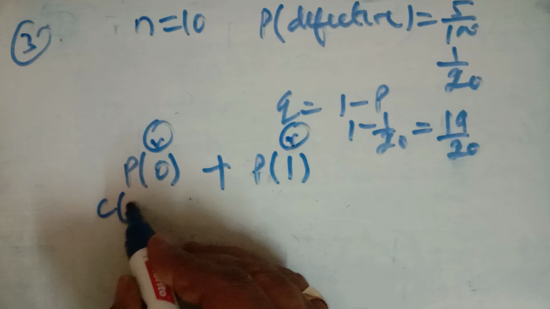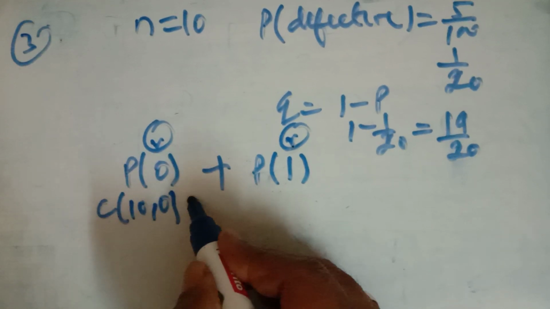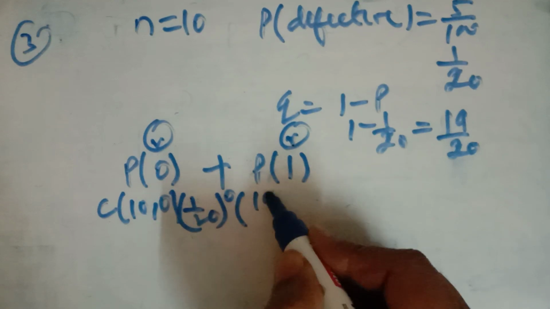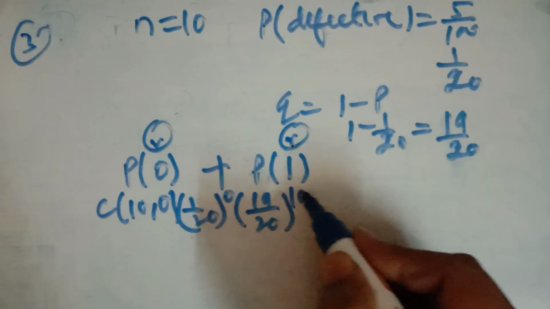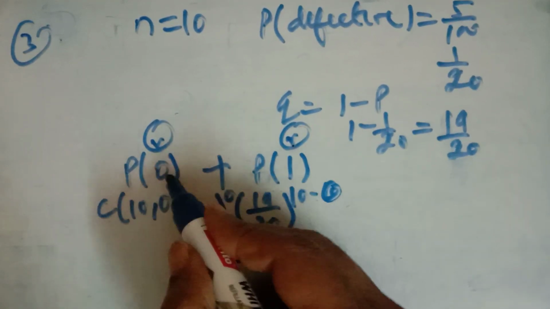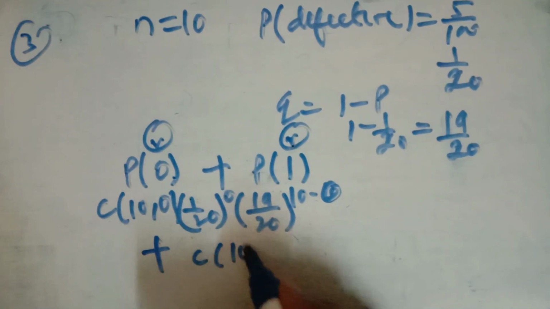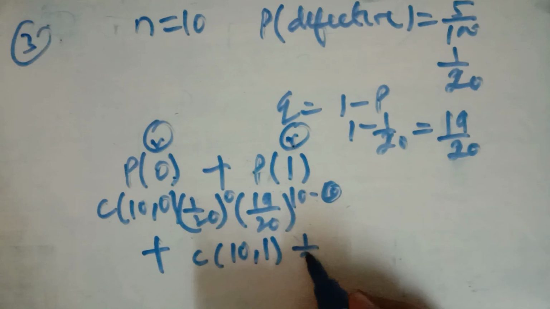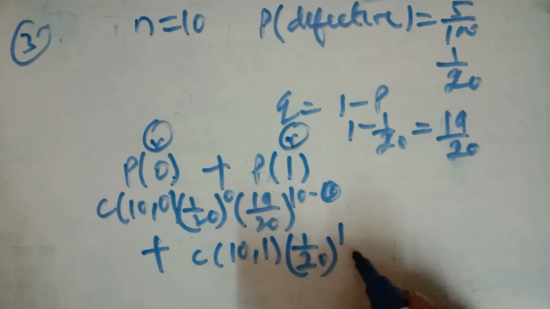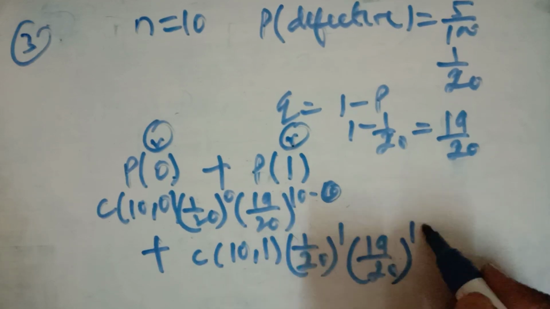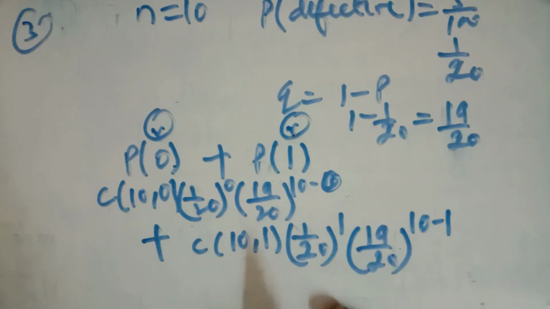The combination of N R, P raised to power R, Q raised to power N minus R. For this, and for this P1, R is 1, combination of N R, P raised to power R and Q raised to power N minus R.